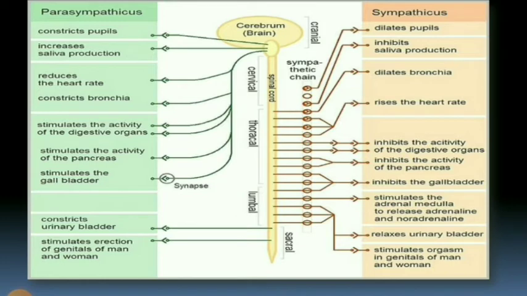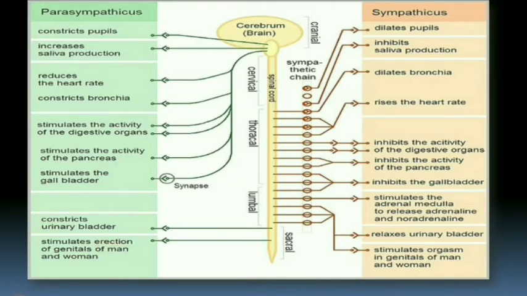The motor limb of the ANS is anatomically divided into sympathetic and parasympathetic. Many organs receive both sympathetic and parasympathetic innervation, and these two are antagonistic in nature functionally. Parasympathetic actions are: it constricts the pupil, increases salivary production, reduces the heart rate, constricts the bronchi, stimulates the activity of the digestive organs, constricts the bladder, and stimulates erection of the genitals in man and woman. These are the actions of the parasympathetic.